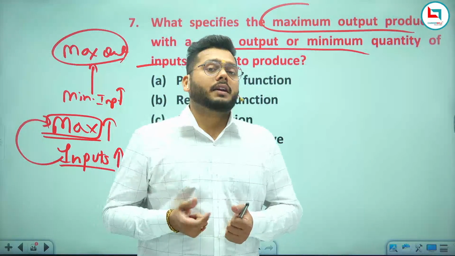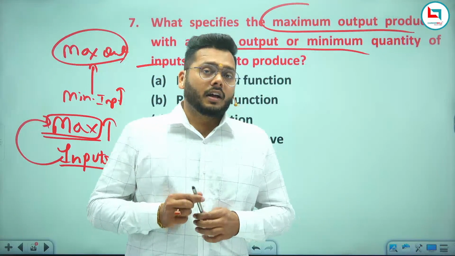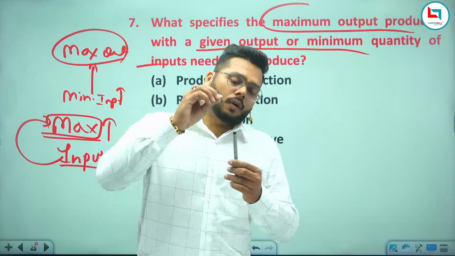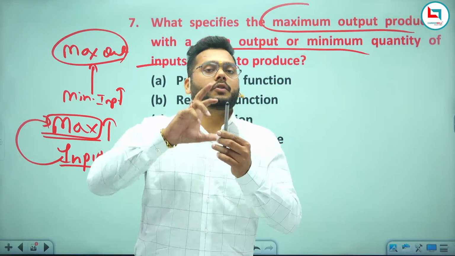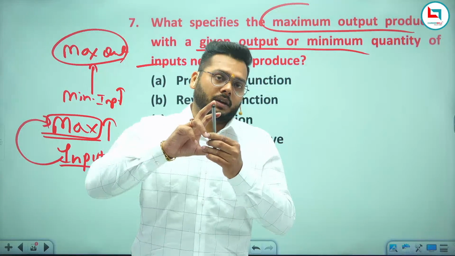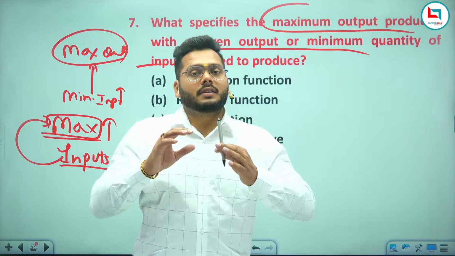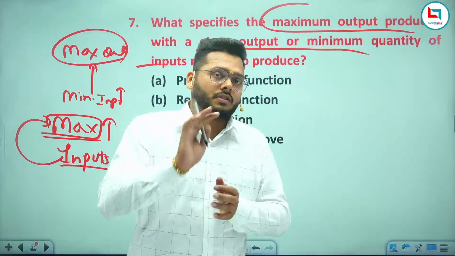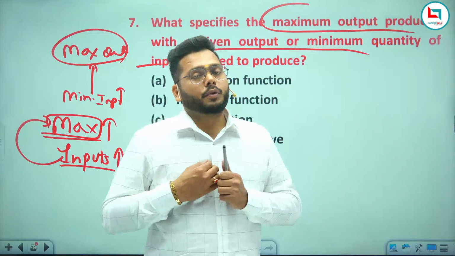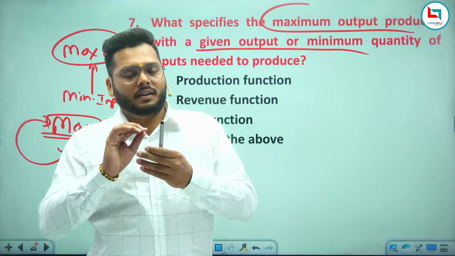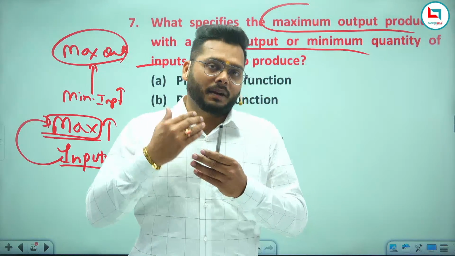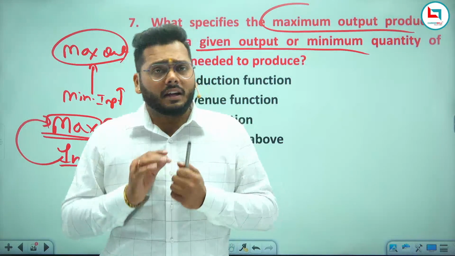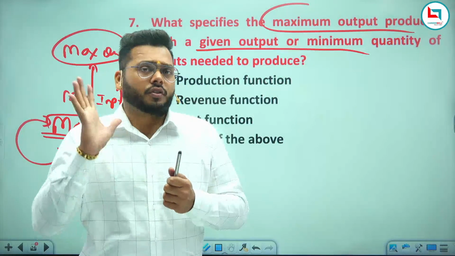Cost of this marker means the total expenses incurred on the manufacture of this marker, right? So I have spent 10 rupees for the production of this marker. If I'm a producer and I have expended 10 rupees on this marker, it means that this 10 rupees is a cost for me.